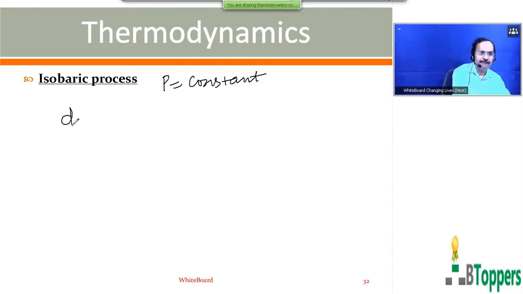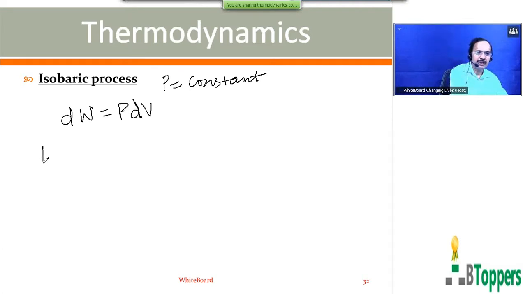So work done by a fixed mass of a substance when its volume changes by an infinitesimally small amount dV at constant pressure P can be written as dW equal to PdV.